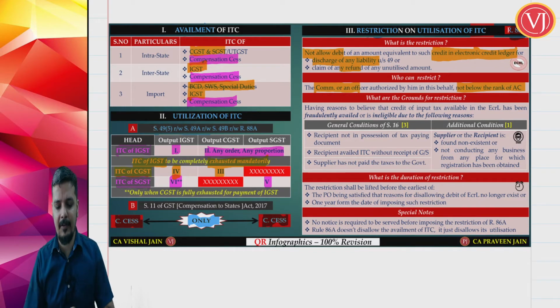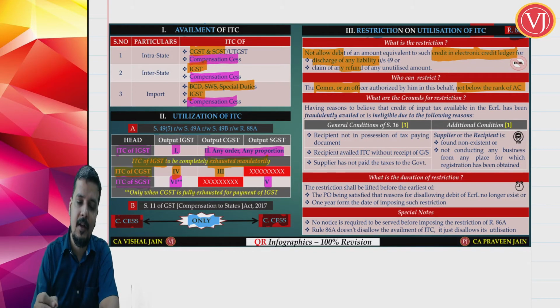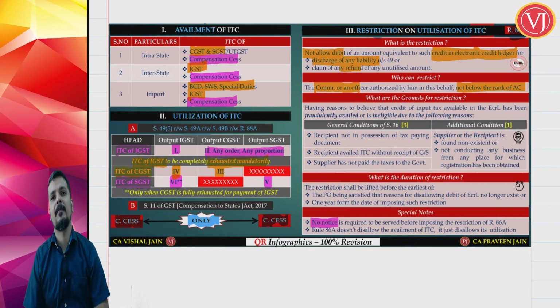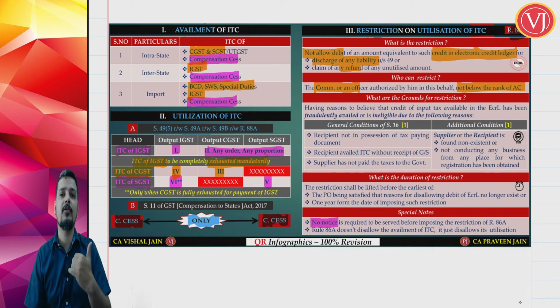Then there are certain special points that you have to also remember. When you talk about this provision, there is no notice that needs to be given. Directly the officer can tell that you cannot use it. So there is no notice, there is no show cause notice. So the principle of natural justice is not there.